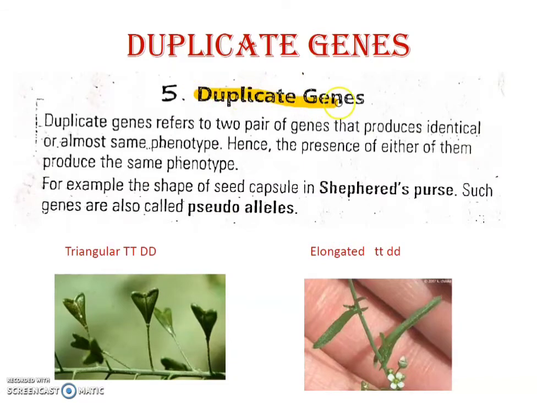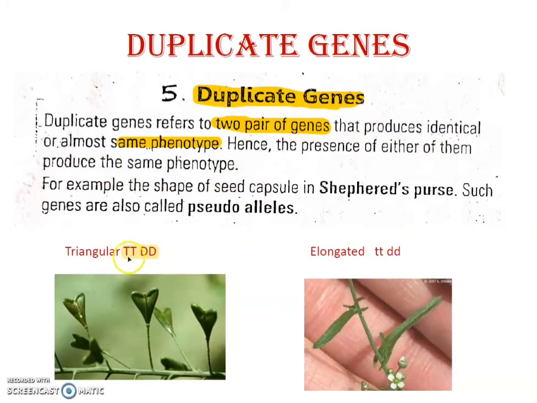Another example of gene interaction is duplicate genes. What do duplicate genes mean? There is also interaction between two dominant genes. Duplicate genes refers to two pairs of genes. Suppose these are the two genes, capital T and capital D. These two genes produce almost identical phenotypes, meaning the function of capital T and capital D is the production of the same character, the shape of seed. Hence the presence of either of them produces the same phenotype.